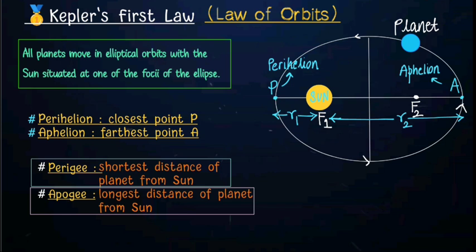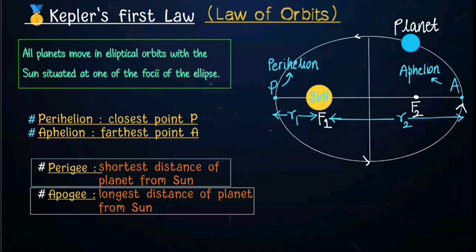All the planets revolve around the sun in an elliptical orbit, with the sun situated at one of the foci. That means any planet does not revolve around the sun in a circular orbit, but instead the planets revolve around the sun in elliptical orbits. An ellipse is a shape that is quite similar to an oval or parabola.